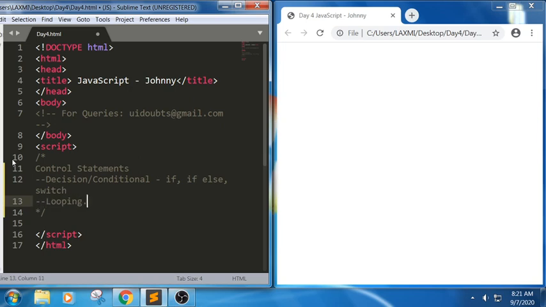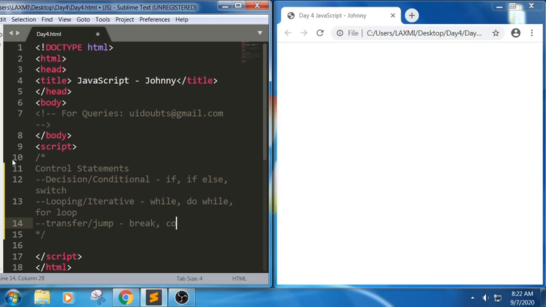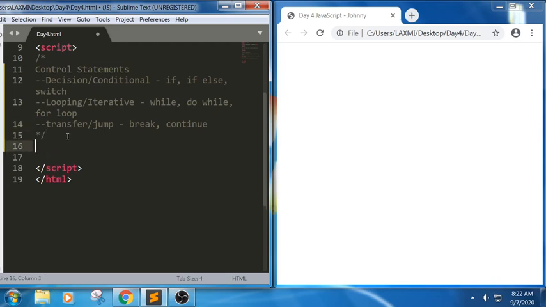Looping or iterative statements. In this we have while loop, do while, and for loop. At the end of the session, we will try to discuss the snippets based on these concepts. Next one we have transfer or jump statements. In this we have break and continue. So this will be the only agenda of this session now. And in this we will try to understand the snippets, how they work.